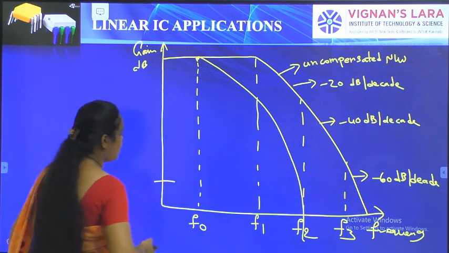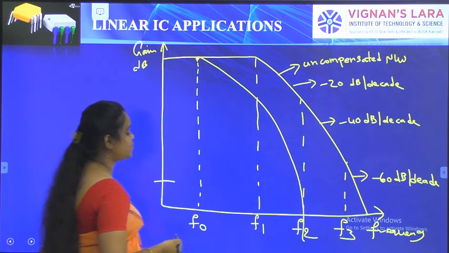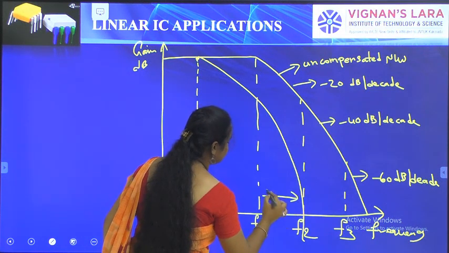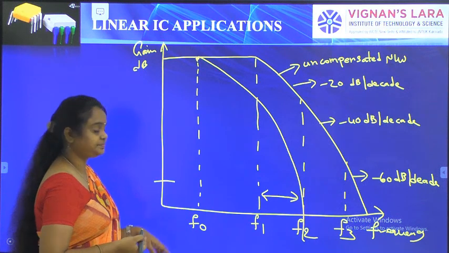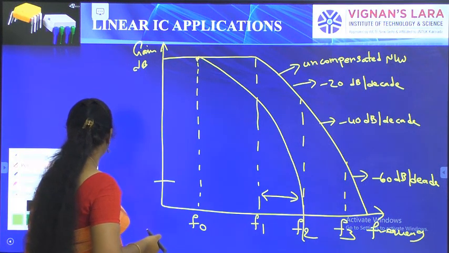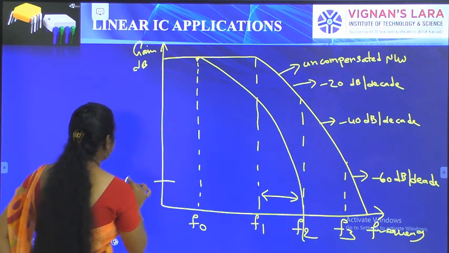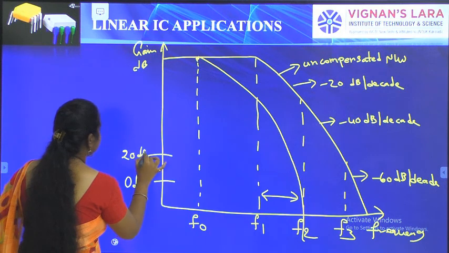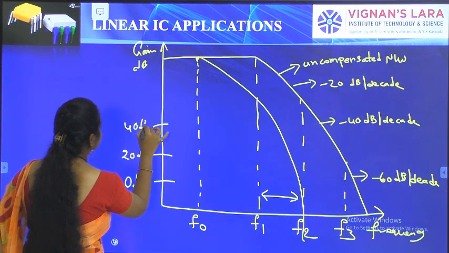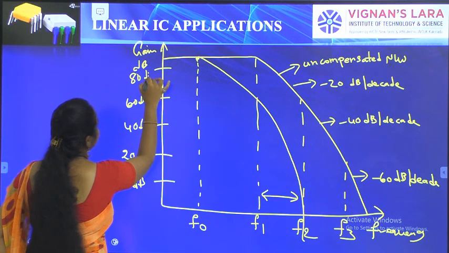So the values of R1, C2 and R2 are selected like this. The first corner frequency, f0. Here the gain will be 0 dB, 20 dB, 40 dB, 60 dB and 80 dB.